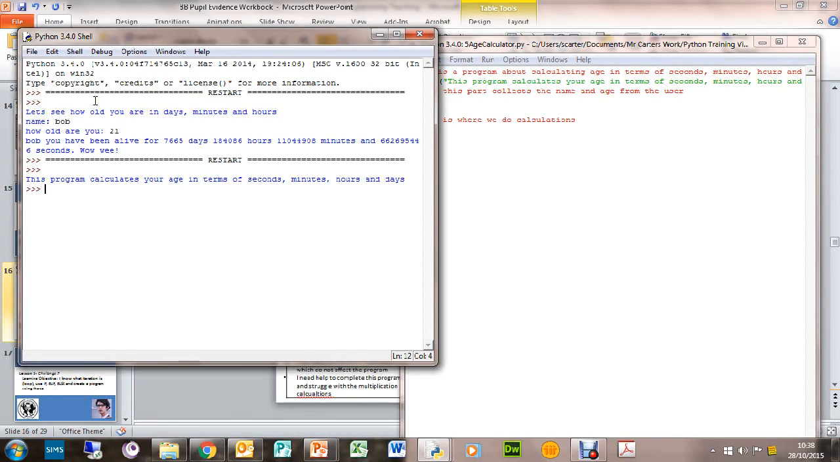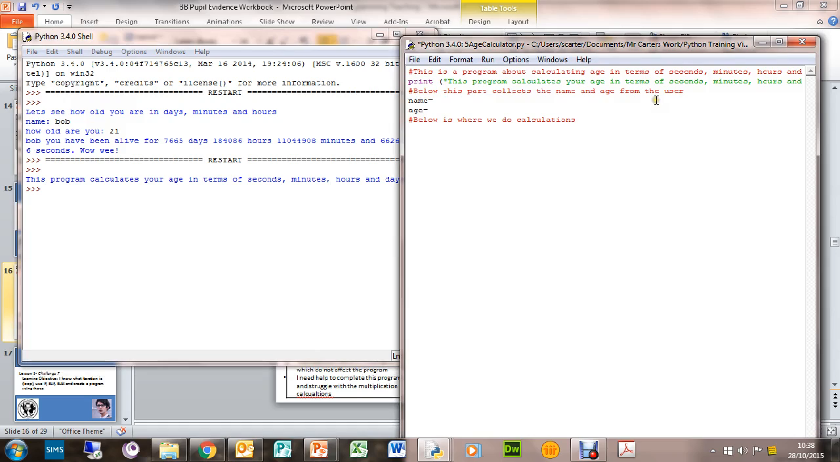Okay, we then need to say how many days that's going to be. I'm actually going to help you with this bit. These are all going to be variables. So what do we need? We need a days variable, so days. We need hours, minutes, and seconds. So these are all four variables. Days equals, hours equals, minutes equals, seconds equals.